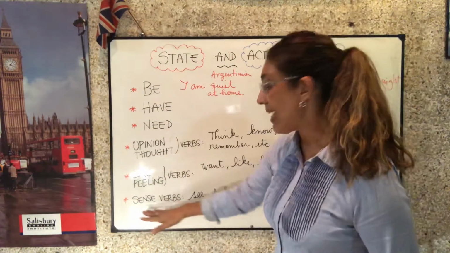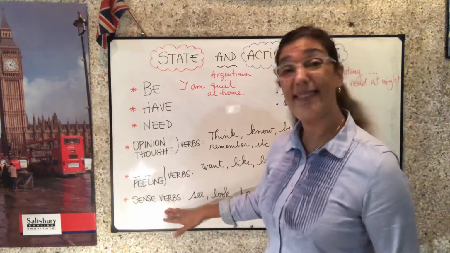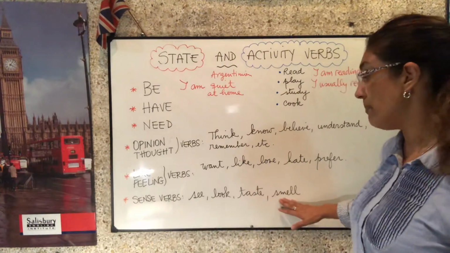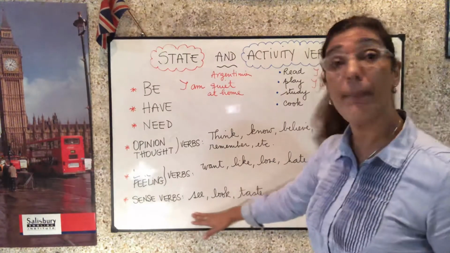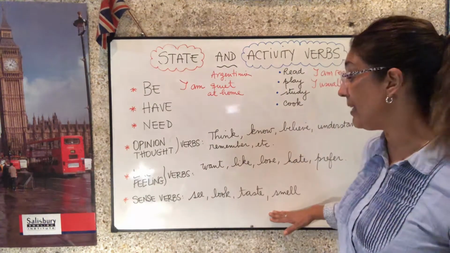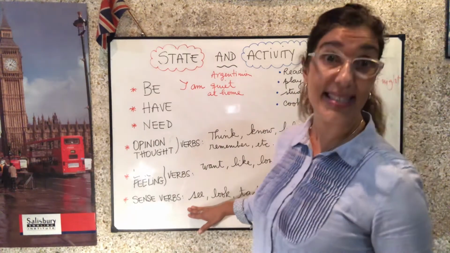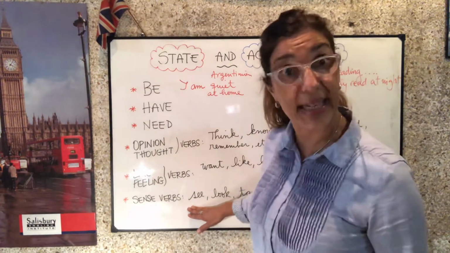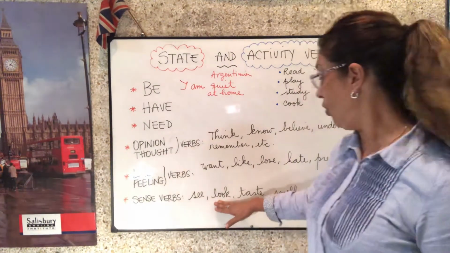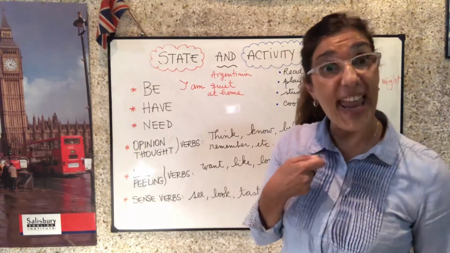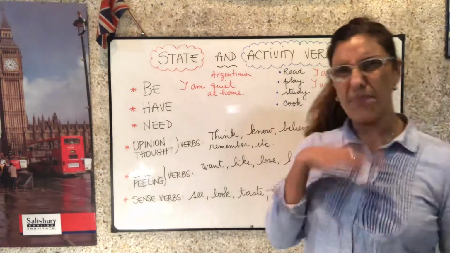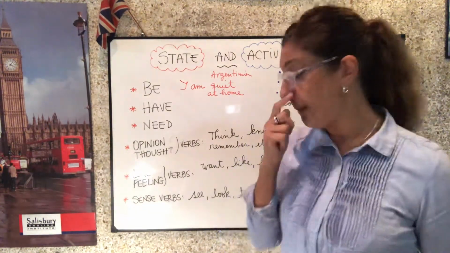And finally, sense verbs, verbos que se refieren a los sentidos como see, look, taste and smell. Estos verbos normalmente van a estar expresados en la forma simple, no en la forma continua. Yo voy a decir I see or I can see that you are paying attention. Or you look very nice. Or this tastes delicious. All right? Or this smells horrible. Okay?